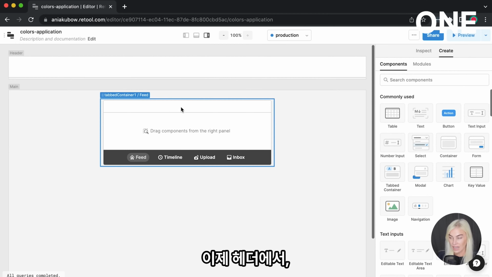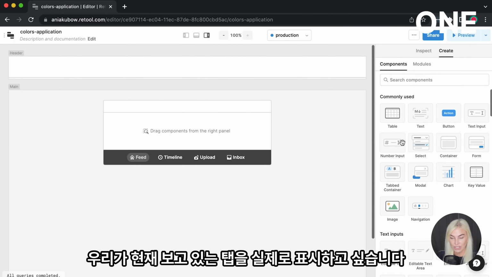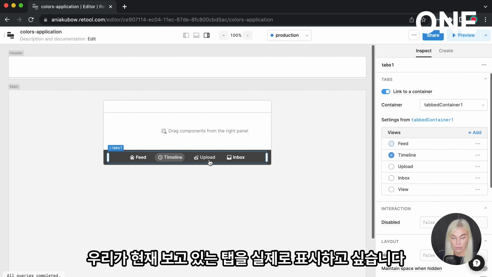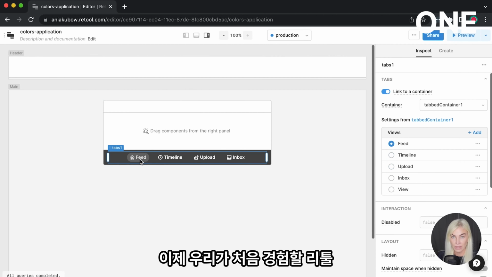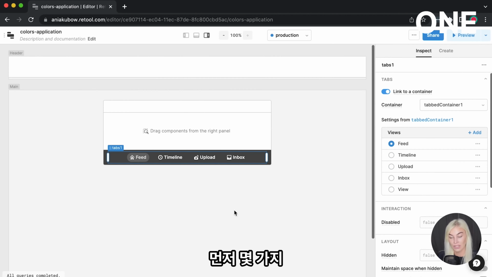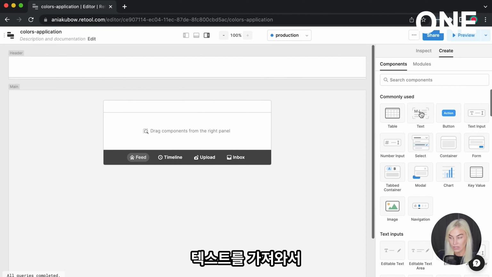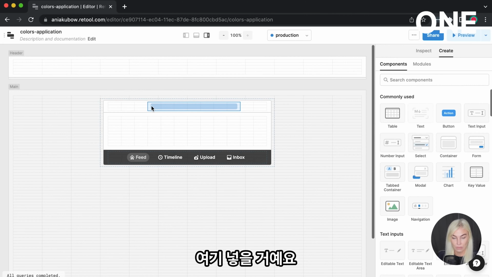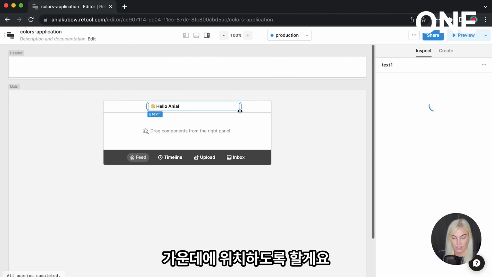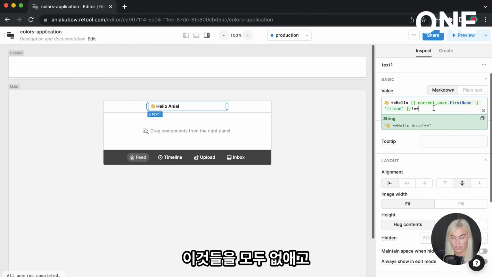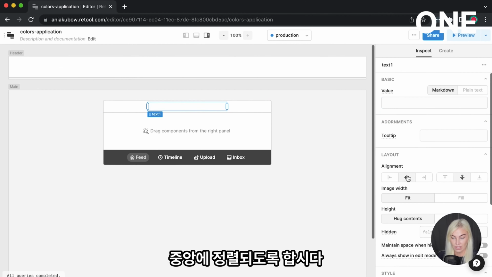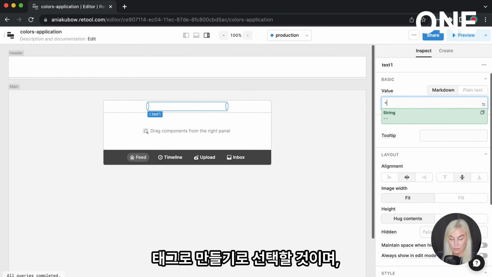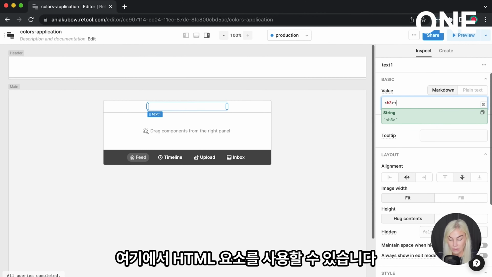Now, in the header, I'd quite like to actually display whatever tab we are on. So this is going to be our first piece of, I guess, Retool syntax that you're going to experience. First off, I'm just going to grab some text and put it in here like so, making sure that it is in the middle. So let's get rid of any of this and make sure it's aligned in the center. So I'm going to choose to make this an H3 tag. So we can use HTML elements in here.